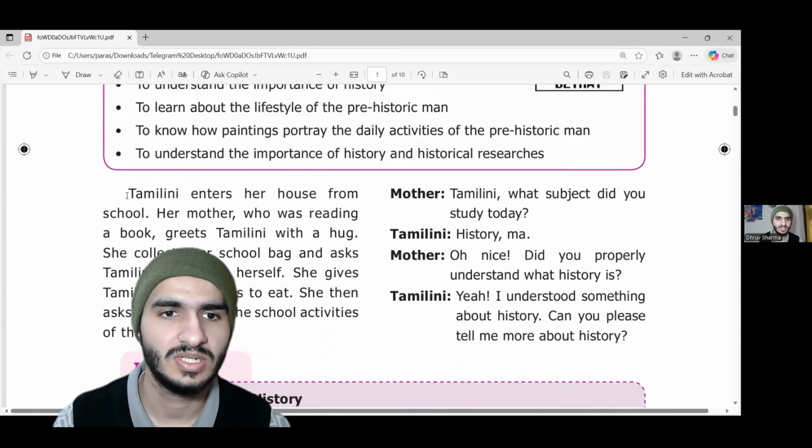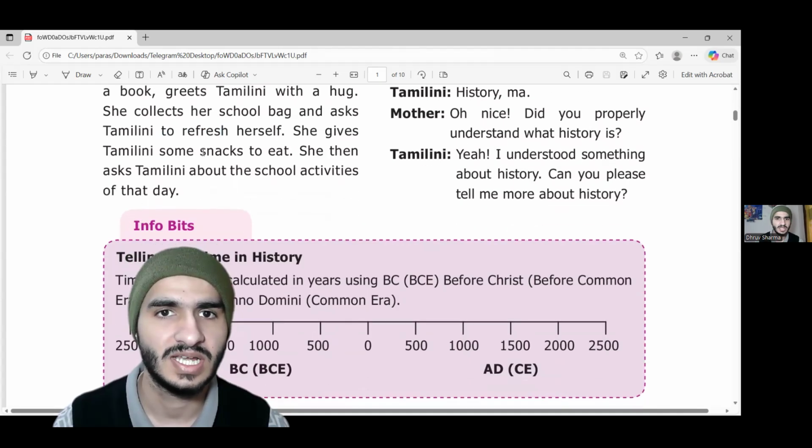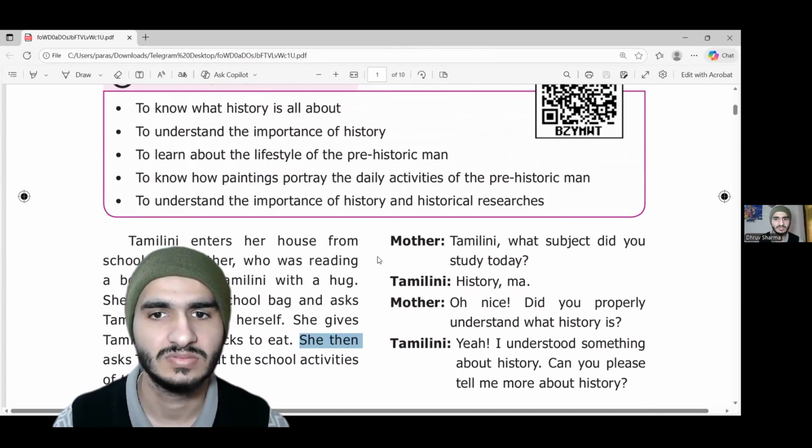First of all, Tamalini is someone that enters her house from school. Her mother, who was reading a book, greets Tamalini with a hug. She collects her school bag and asks Tamalini to refresh herself. She gives Tamalini some snacks to eat. She then asks Tamalini about school activities that day.